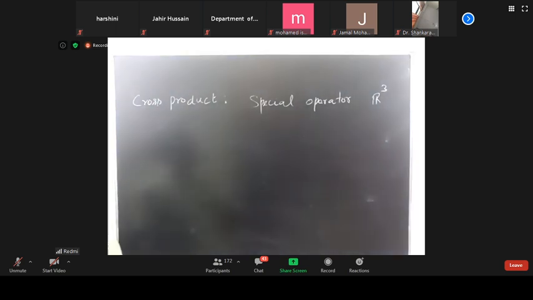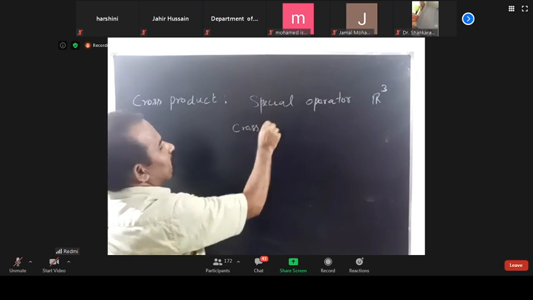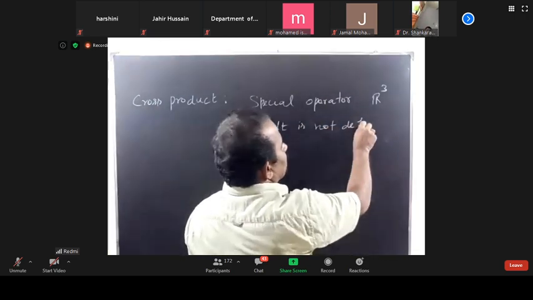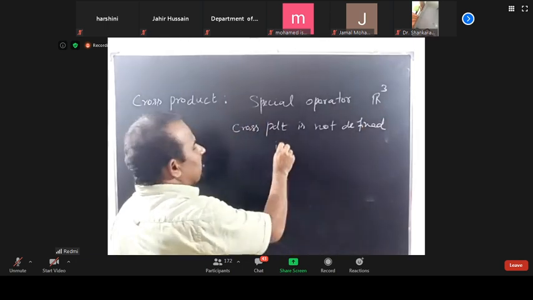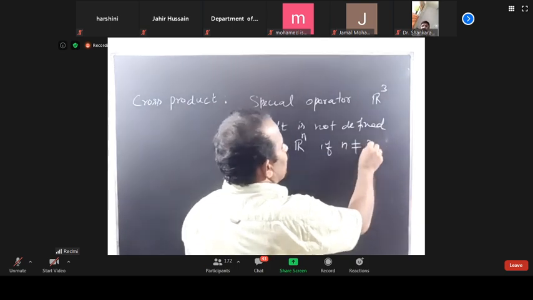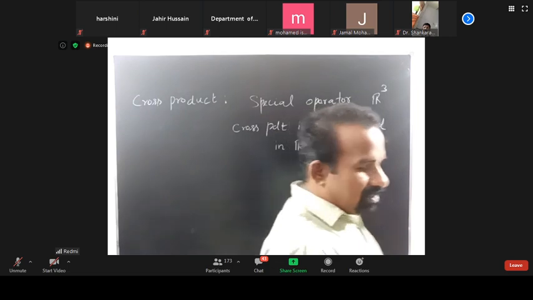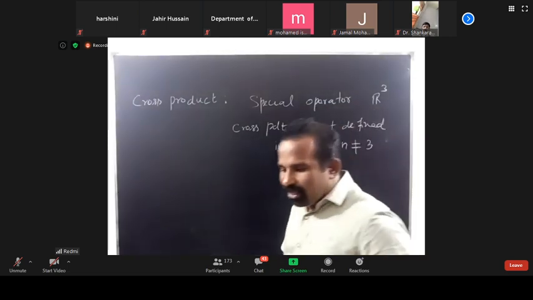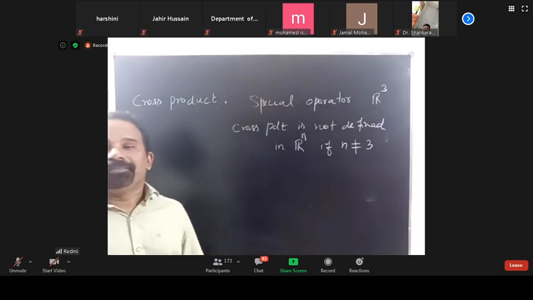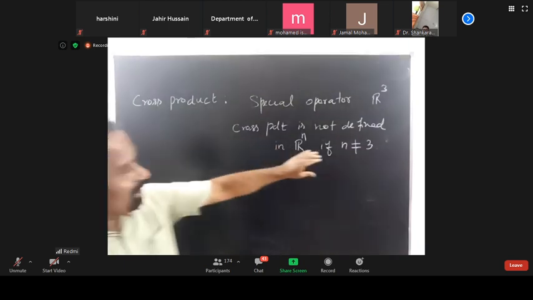Otherwise, I can say that the cross product is not defined in R power n if n is not equal to 3. If you have any space other than R power 3, the cross product will not exist. Understood? So this is most important.